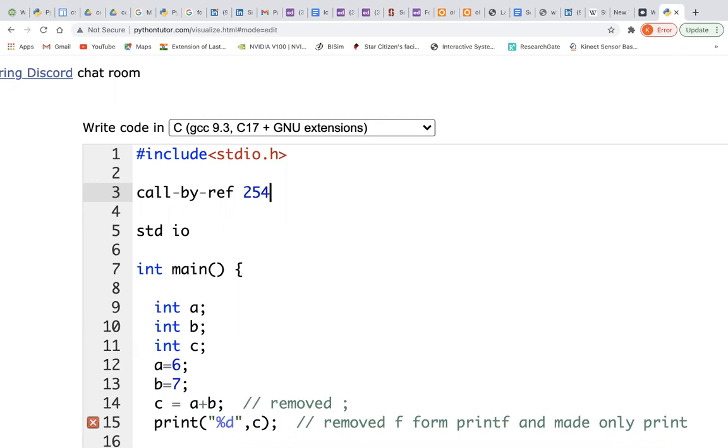So when your friend asks whether call by reference is there in this book or not, you search the glossary at the end of your book, and if you find that word, you say, okay, this book contains it. He says that he wants the definition. So you go to page 254, which is mentioned, where you will have the entire definition and discussion of call by reference. By this you know what call by reference is.